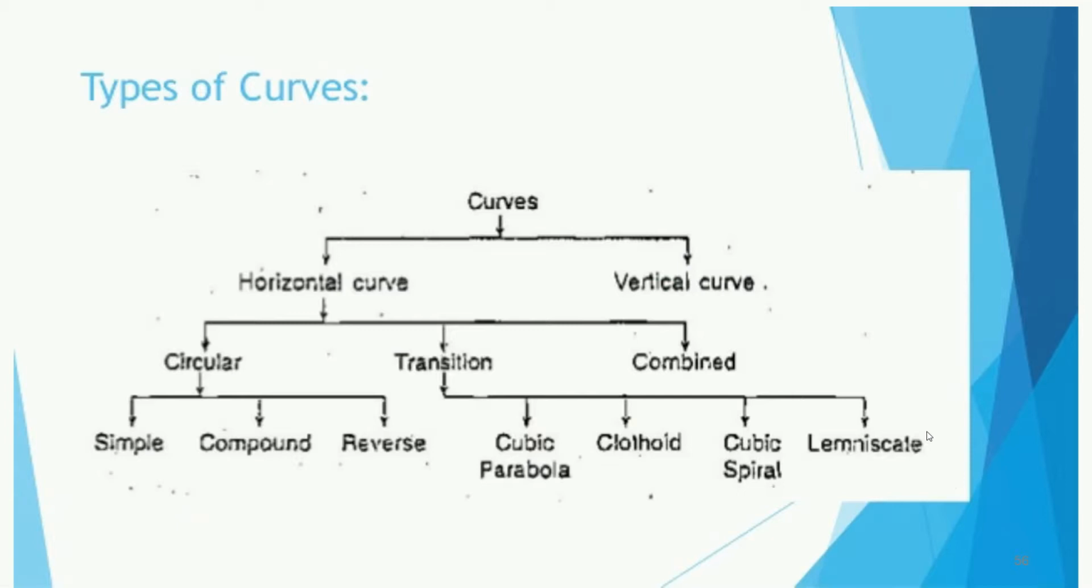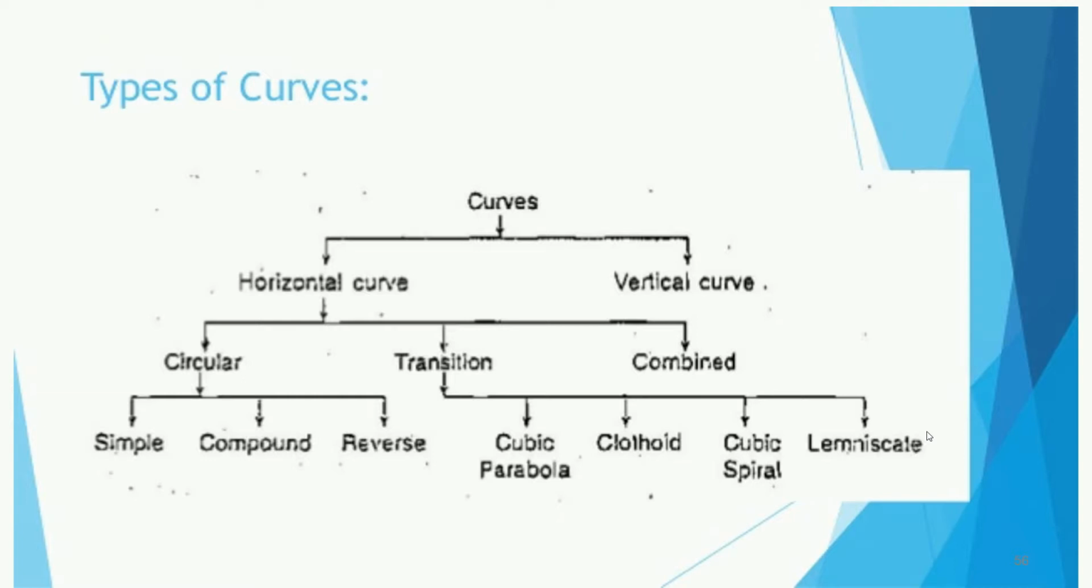Already we discussed the various types of curve. So broadly, how can curves be classified? Basically curves can be classified as horizontal curves and vertical curves. Then the horizontal curve is again sub-classified as circular curves, transition curves, and combined curves. Then the circular curve is again classified as a simple curve, compound curve, and reverse curve. And I told you that previously we had discussed the reverse curve, and also showed you a practical example of the reverse curve.